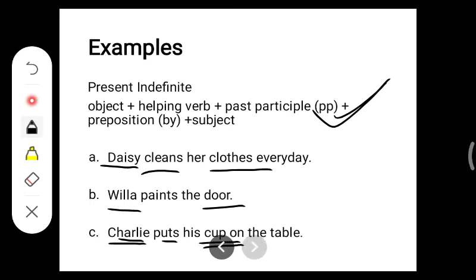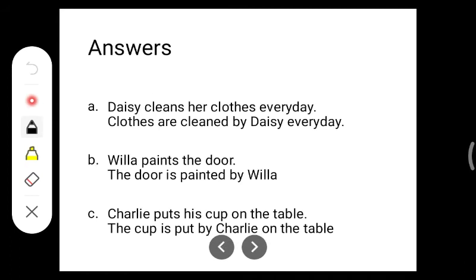All these are the other things. So you need to write them after writing this entire formula, then you have to write these things. So the sentence will be, the cup is put by Charlie on the table. I just hope you have understood. So these are your answers. Just take a screenshot and later you can write them up.